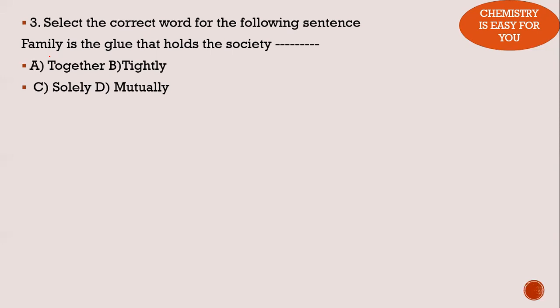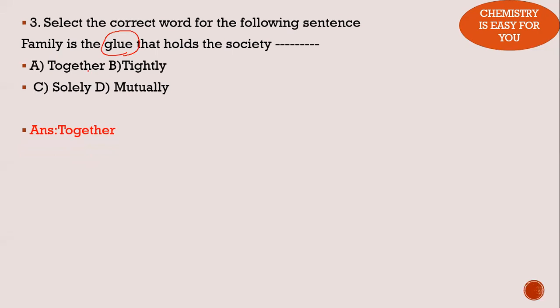So if you read like that and if you get the operating word in the sentence, it is very easy to identify the answer. So the answer here is together. Family is the glue that holds the society together. Here the operating word is glue. So what does a glue do? A glue sticks something together. So that is why that question would be very easy and very straightforward.